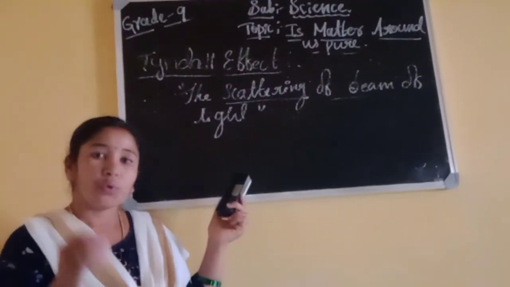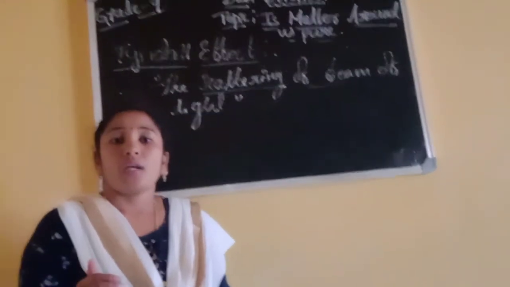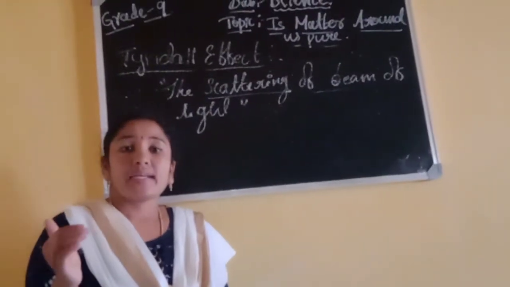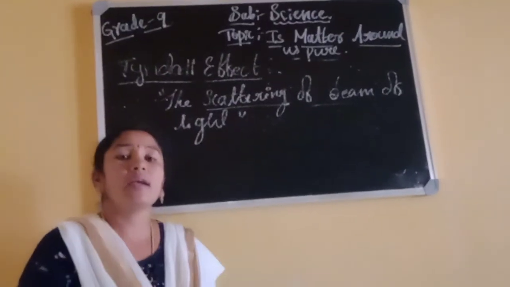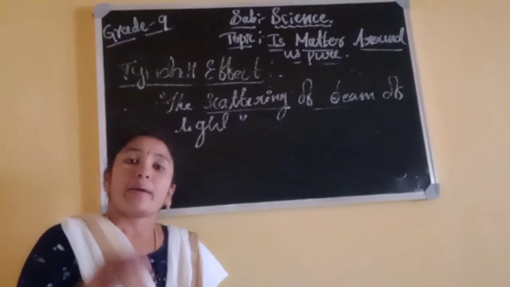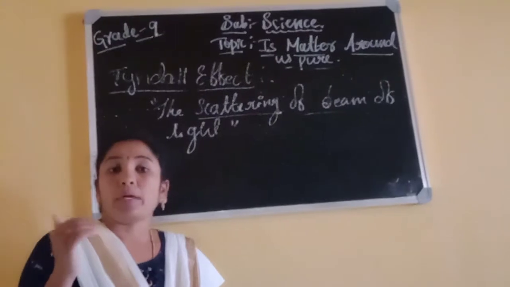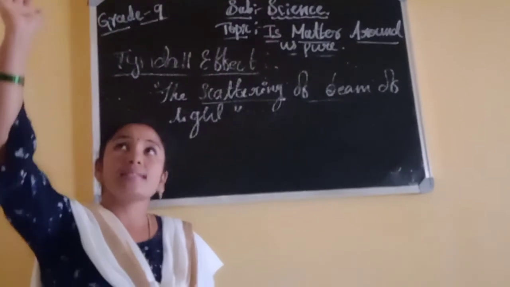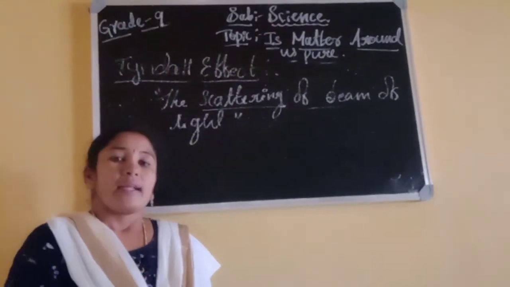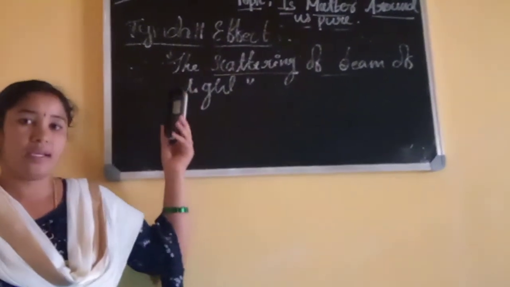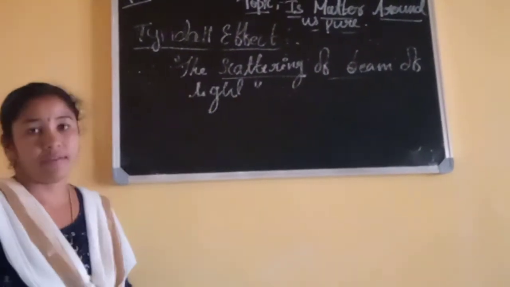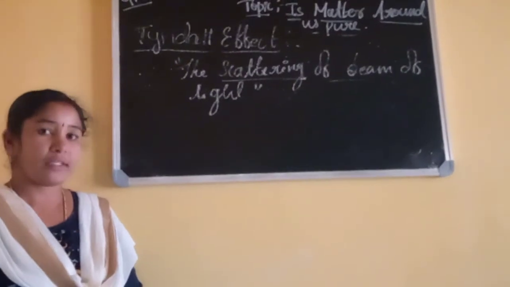Dear students, do you know about canopy? It means a dense growth of many plants and trees together. That is called canopy. When sunlight falls on such a dense forest, there also you can see the Tyndall effect. These are the two illustrations we can see in our daily life. This effect, which one? Tyndall effect.